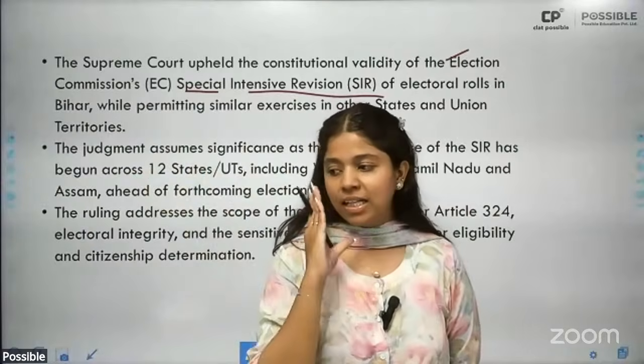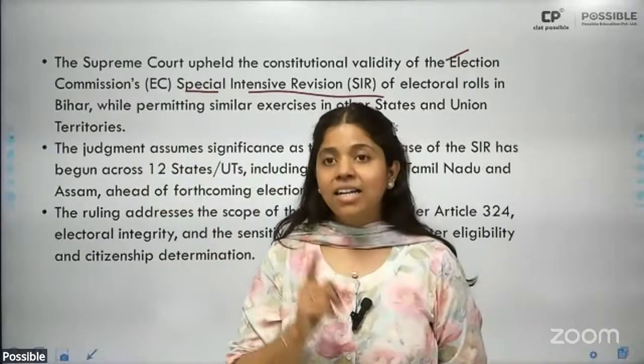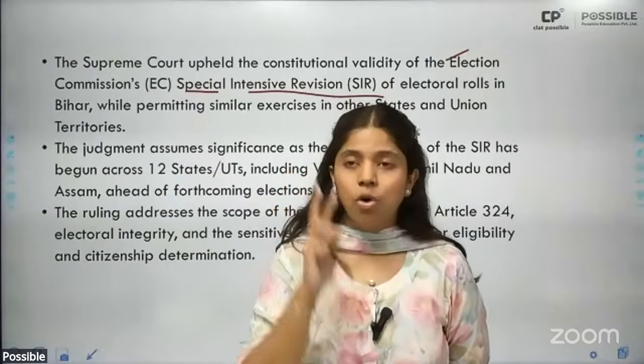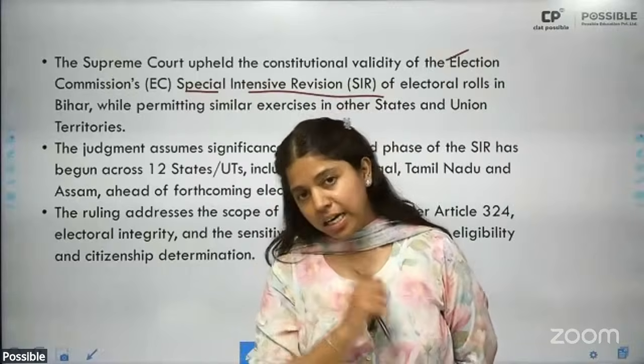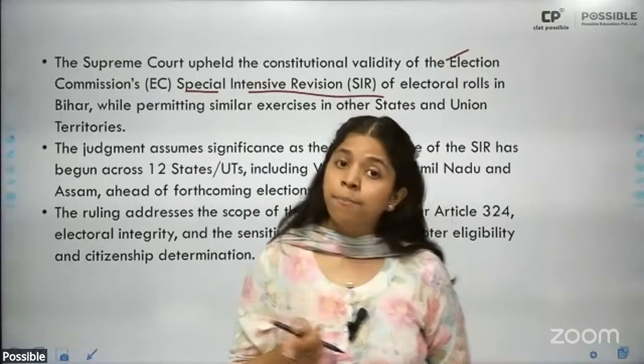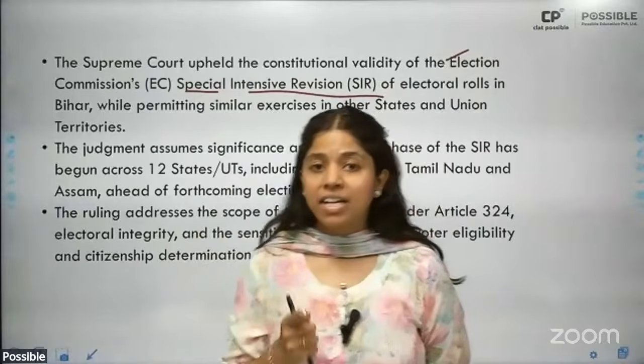Okay, Article 324 of the Constitution provides that the direction, control, and superintendence of elections will be undertaken by the Election Commission of India. Plus, it is the duty of the Election Commission to ensure free and fair elections.